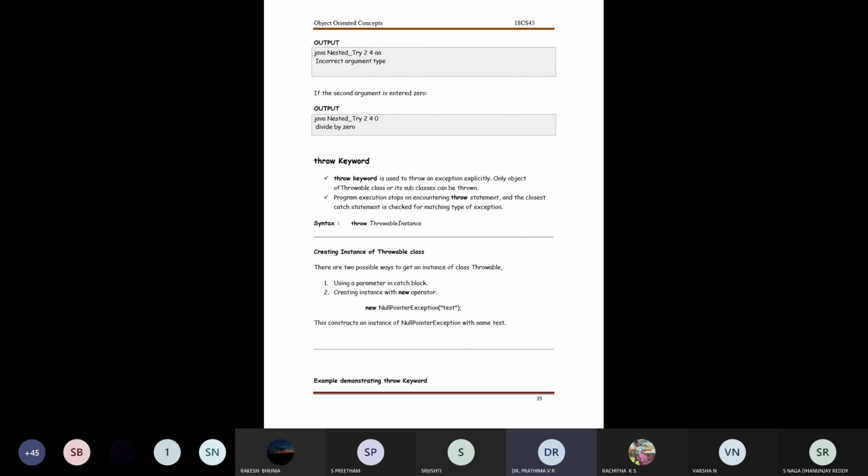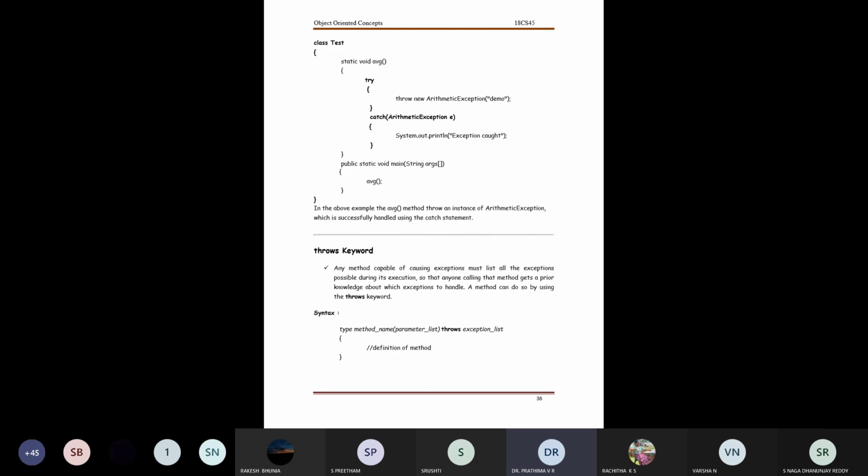Let us just understand clearly. Here you can observe I define a class by the name test, where I define one static method by the name AVG, which is going to give an average calculation. Now inside this AVG function, I am associating the try and catch. And inside the try block, I am throwing an arithmetic exception by the name demo.